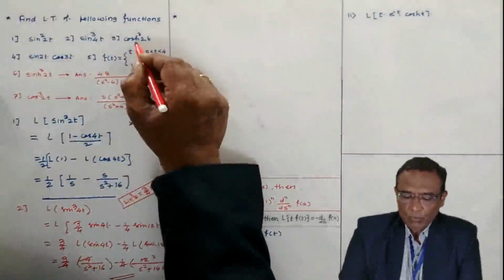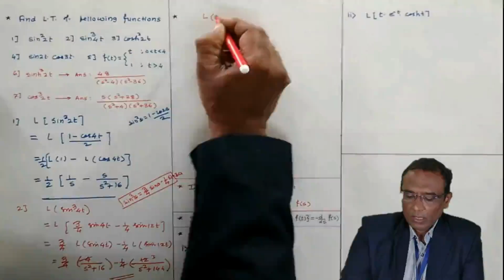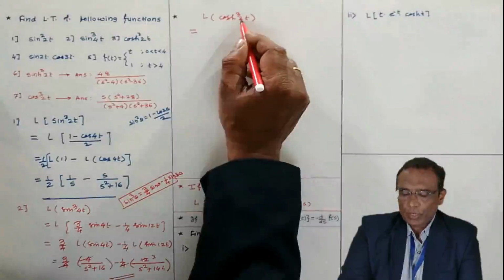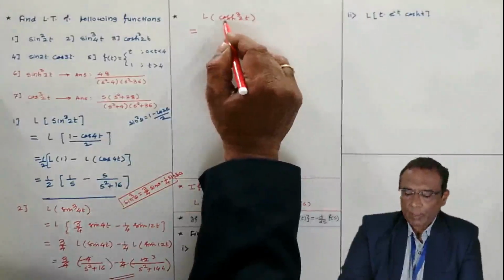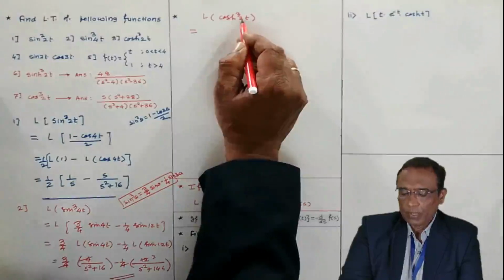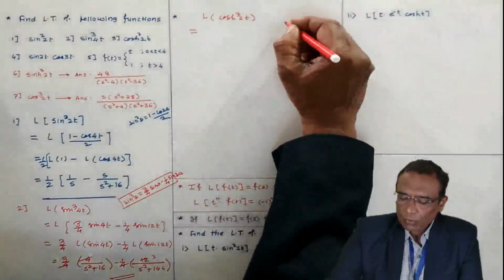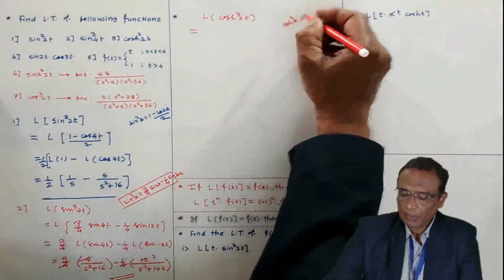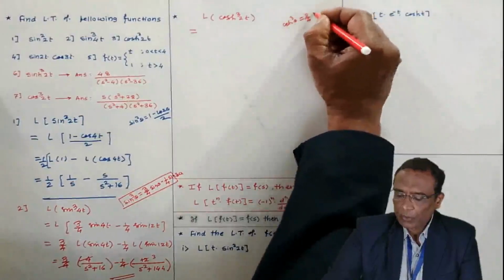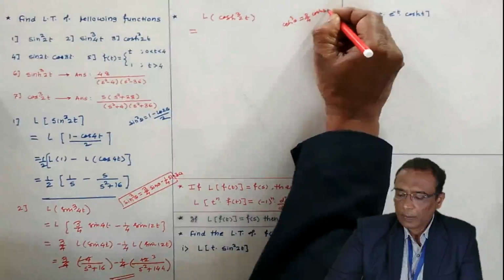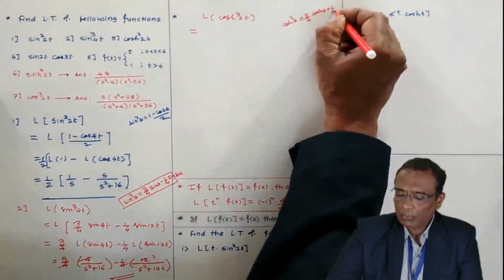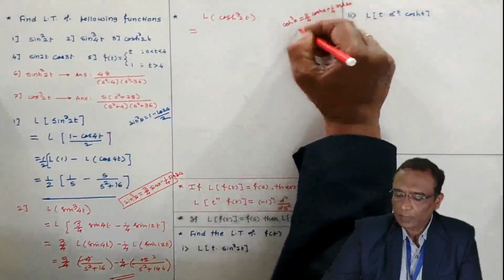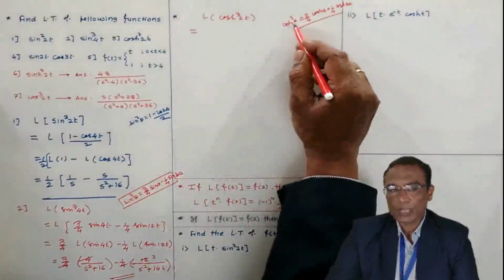Now the Laplace transform of cos h cube 4t. I want Laplace of cos h cube 2t. This, in the examination, 2 may be replaced by any other fixed number. Laplace of cos h cube 2t I want. Now this formula I am going to use, cos h cube theta. This is hyperbolic cosine, remember. It is 3 by 4 cos h theta, here we have plus in the formula, 1 by 4 cos h 3 theta. Okay, this is the formula for cos h cube theta.